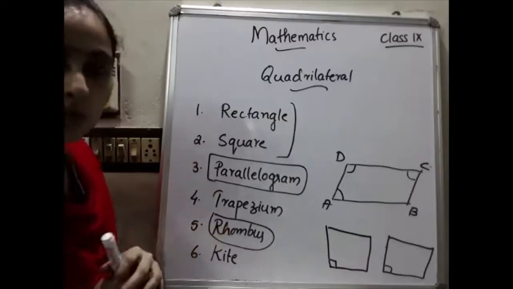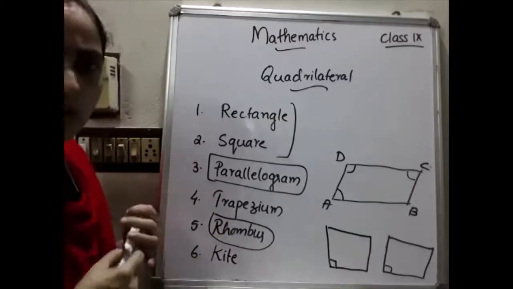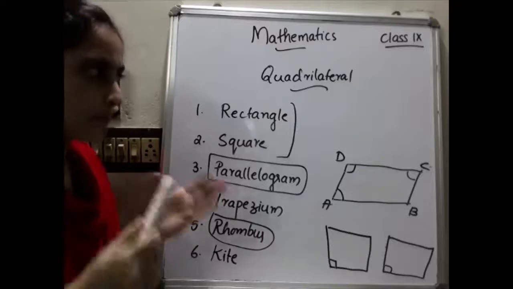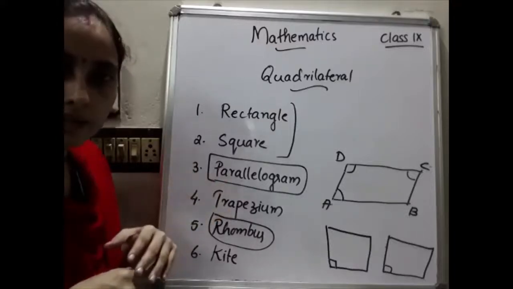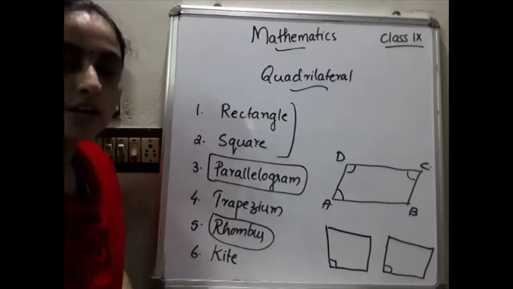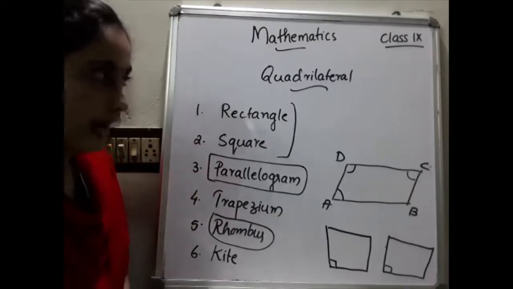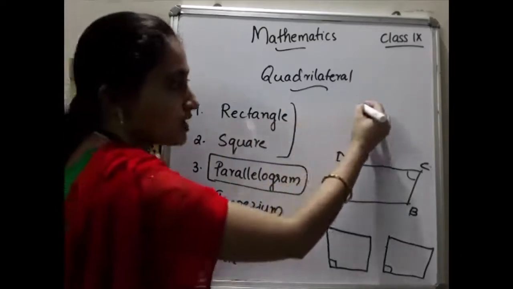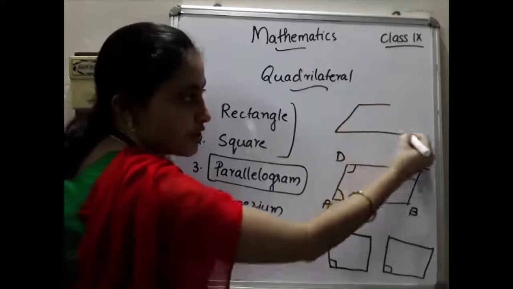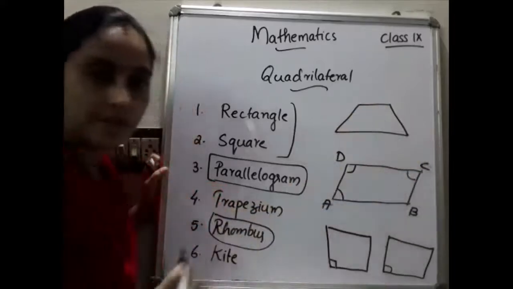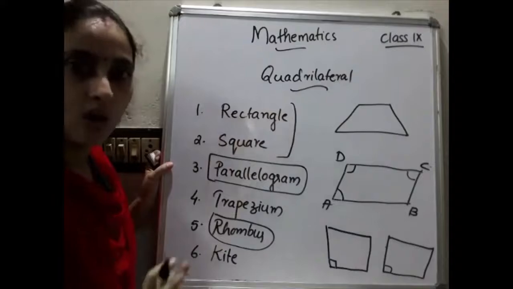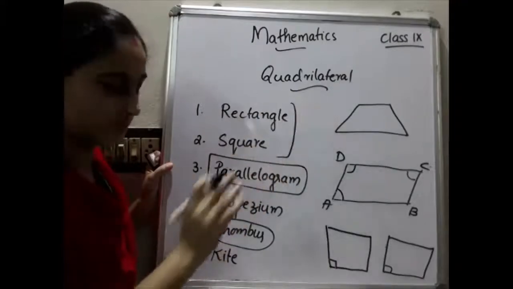Then next we move to the trapezium. What do you mean by trapezium? A trapezium is a quadrilateral with one pair of opposite sides parallel. You have already gone through this figure. When you draw the picture of a house, all of you have drawn this figure.